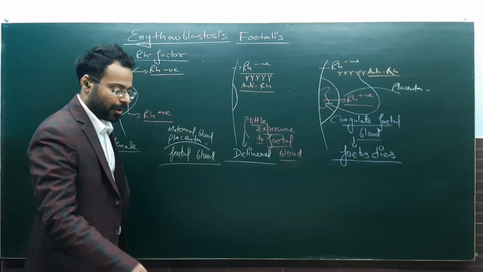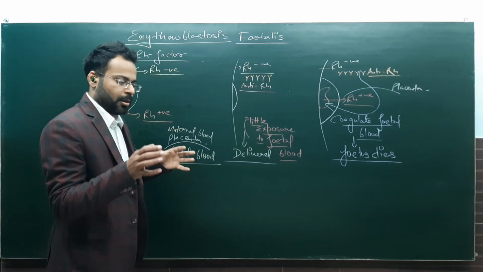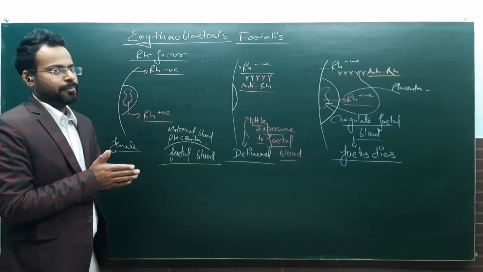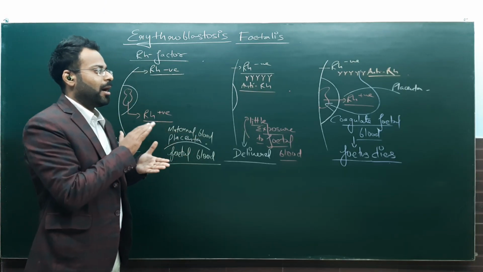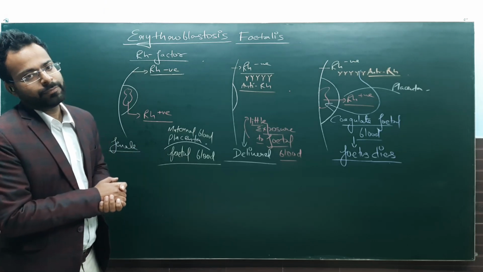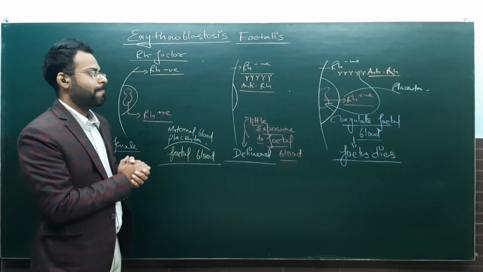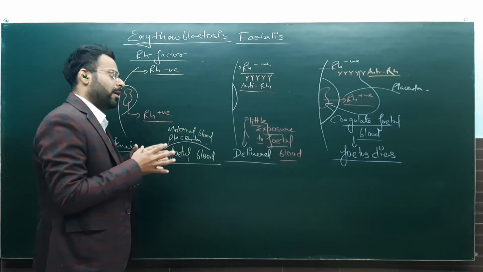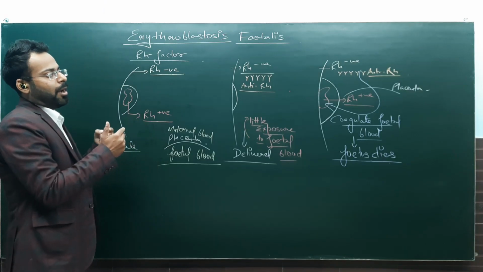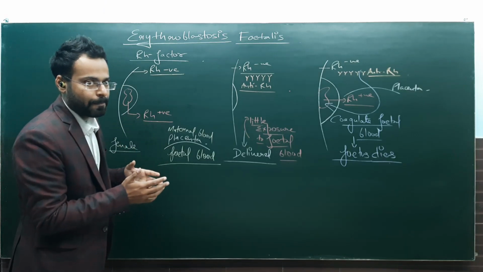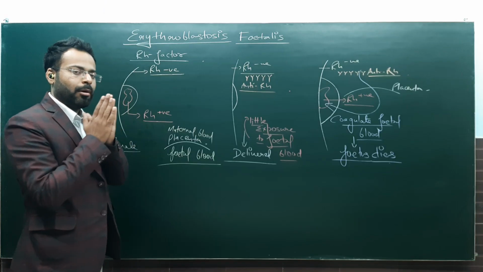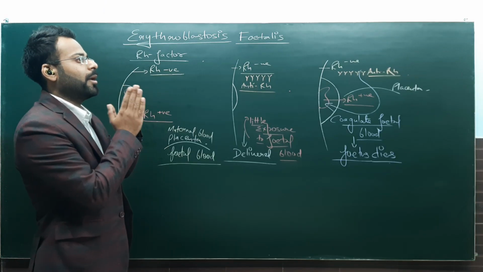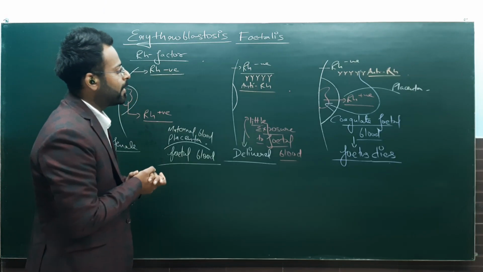Now, things don't end here. Ask yourself the question: this is what is happening, how can I prevent it? Whenever you think about prevention, you should always go to how the disease is occurring. If you analyze in your mind how the disease is occurring, you will always come to the answer of how you can prevent it. Now, let's go back.